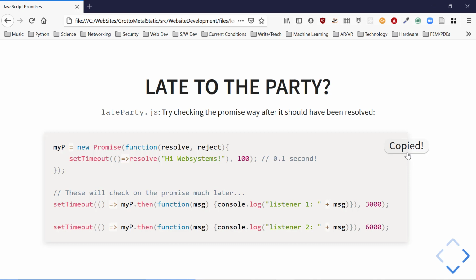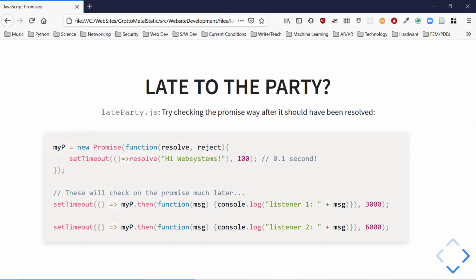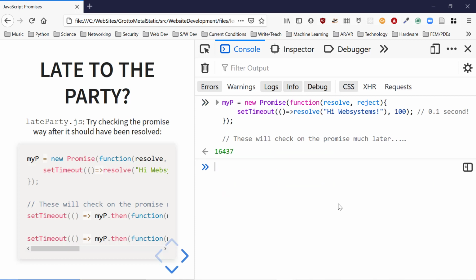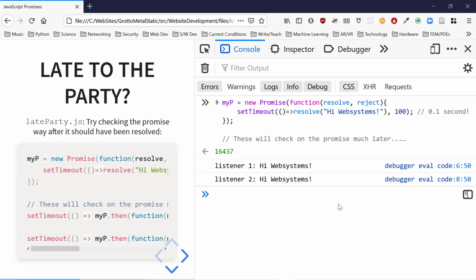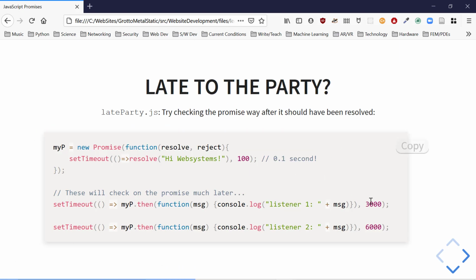Copy it. Paste it. What's going to happen? Can we miss the promise? We're going to get a big error message. 1, 1000, 2, 1000, 3, 1000. Hey, we caught it. Whoa, we caught both of them. So even though we were late to check on them, this promise resolved in a tenth of a second. Even when we came 3 seconds later, we were able to get it. You can't miss a promise.